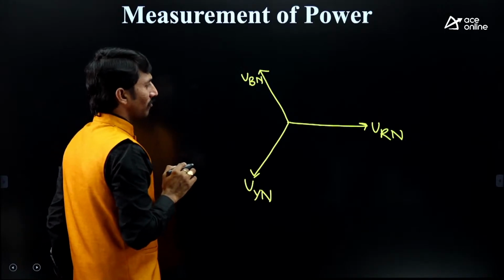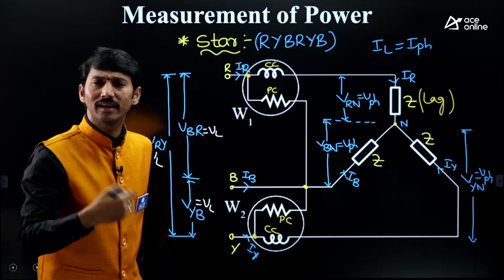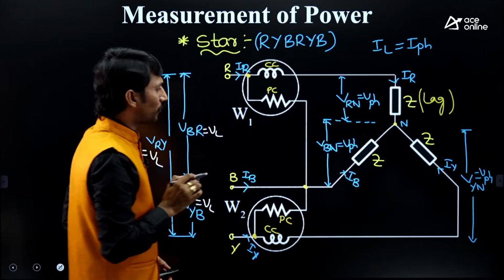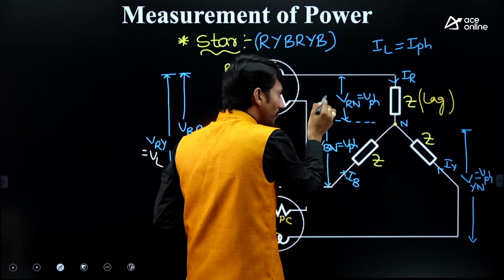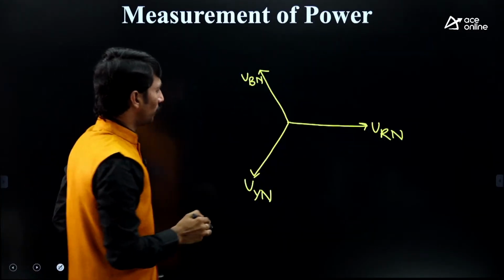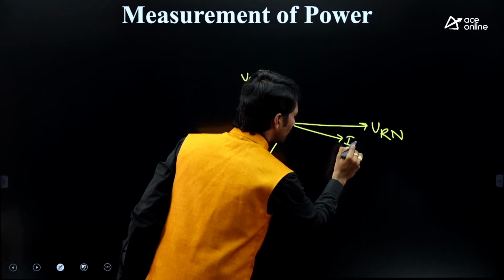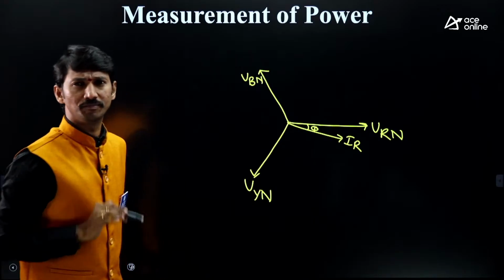What is the type of load? Lagging load. How much lagging? 0.8 lagging, 0.7 lagging, we don't know, so simply lagging. As this is lagging, IR lags VRN, but IR lags its own phase, so I am drawing it somewhere else here. This is IR, lagging by some phi.